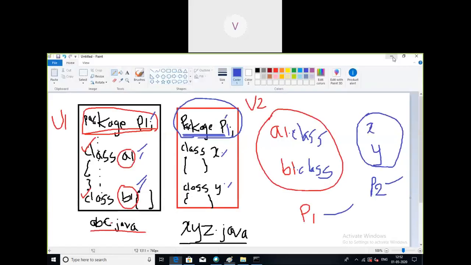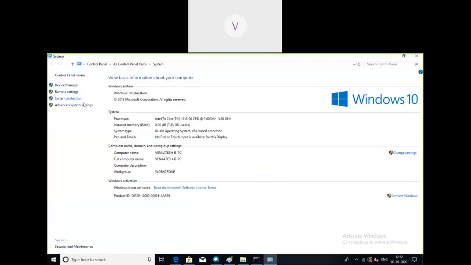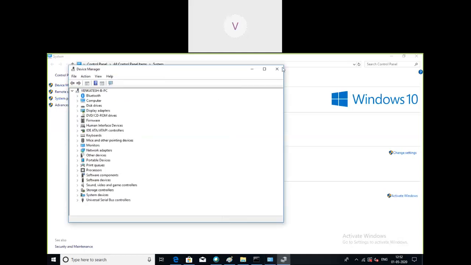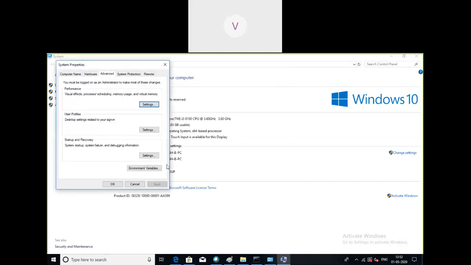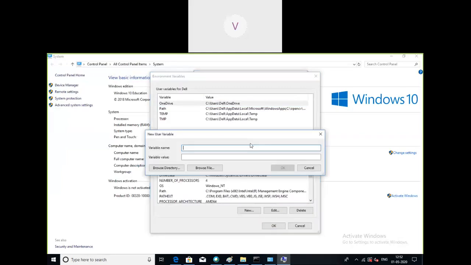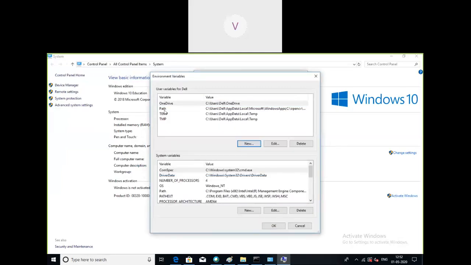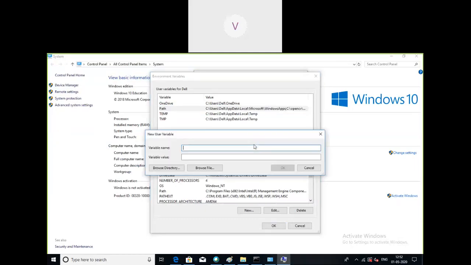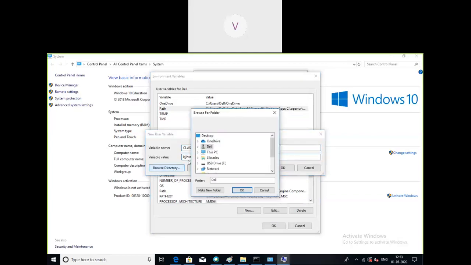Here is the option in properties, device manager. No, not here. Advanced system settings, environment variables. You can see here we have environment variables. Then we can go for new environment variables. It's already created one with the path here. So you can have new environment variable. You can give it a name called class path, and you can also specify the location where you want to store. Or if you want, you can browse the directory, specifically go to that location and specify the class path.